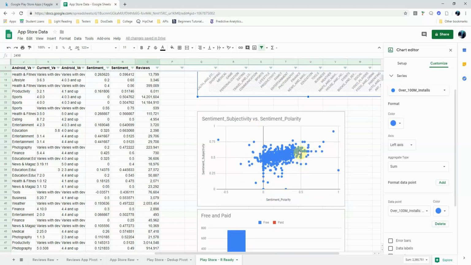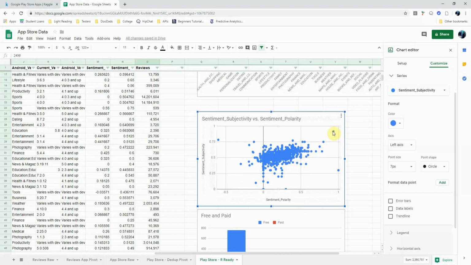So I did search these values up later on, but essentially these, which are the high subjectivity and the high positive polarity, were actually tool applications. So people found something extremely useful and extremely helpful, and then they were very specific about the type of app that they were using. So it was right on task.